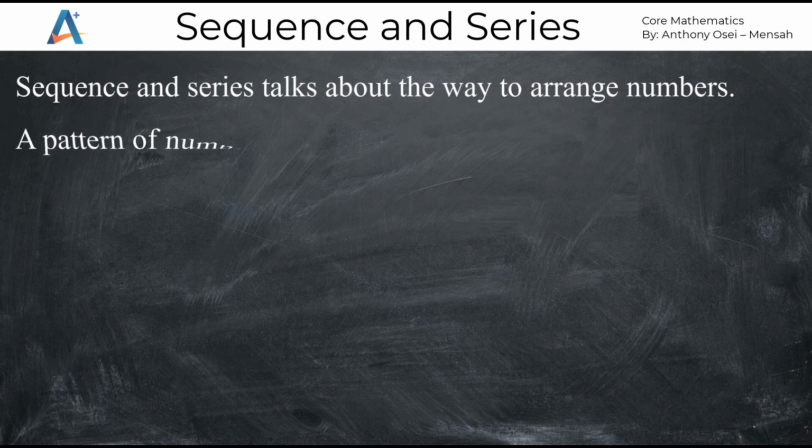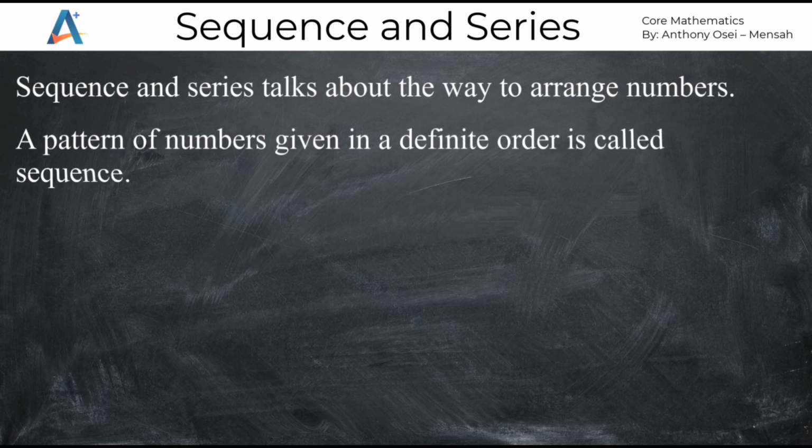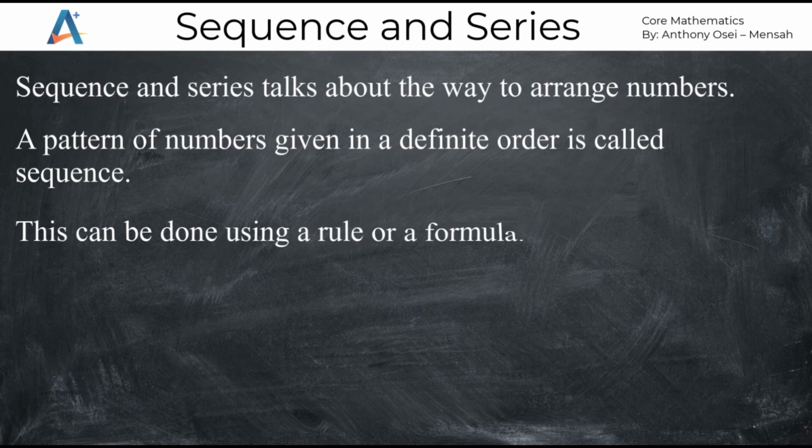A pattern of numbers given in a definite order is called a sequence. In a sequence, when the numbers are arranged, the order in which they are arranged can be done using a rule or a formula. Now, this means that a sequence is a set of numbers written in a definite order in which a rule or a formula is used to obtain the numbers. So, whilst we are talking about sequence, we are talking about the way of arranging numbers such that that particular order of arrangement is given by a formula or a rule.